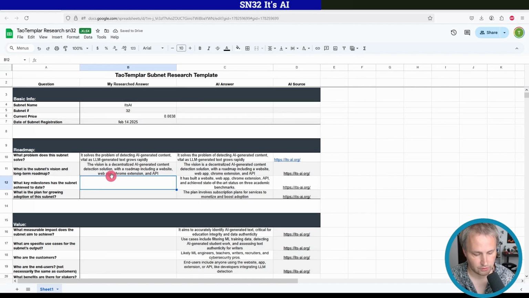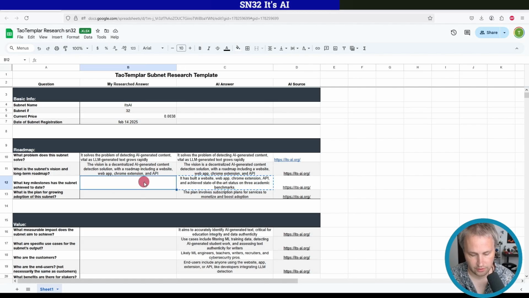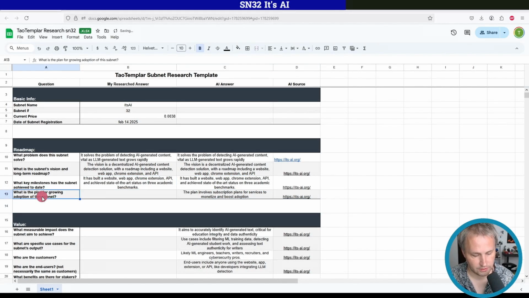What key milestones has the subnet achieved to date? Website, web app, Chrome extension, etc. The same answers there. Yeah, that looks good. What is the plan for growing adoption? Plan involves subscription plans for services to monetize and boost adoption. I'm not really sure that grows the subnet, so I'm just going to leave that one blank.